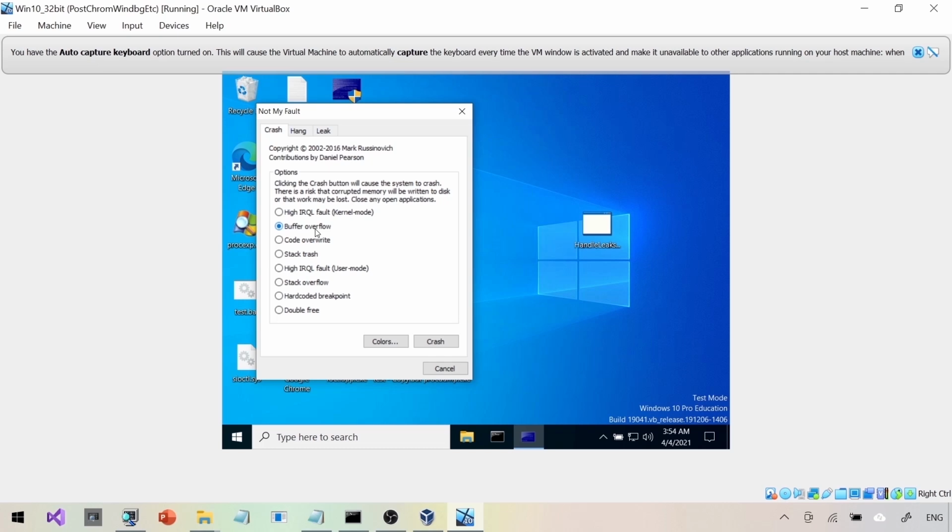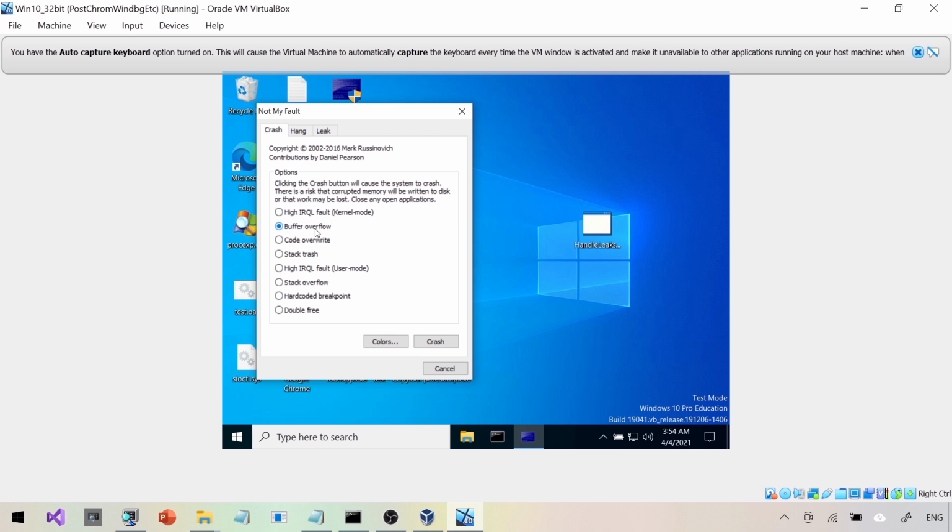Now let's get into buffer overflow. That is the second issue we are having. The VM has been restarted. The debugger has been reattached. Everything is back to normal and I have restarted the NotMyFault.